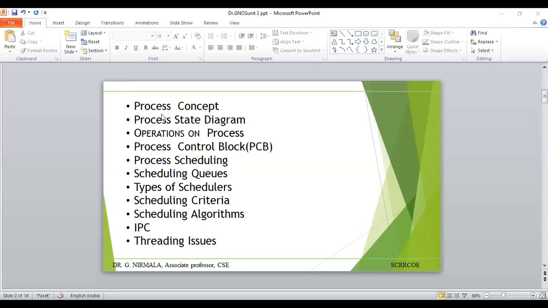The second unit deals with concepts like process concepts, process state diagram, operations on process, process control block, process scheduling, scheduling queues, types of schedulers, various scheduling criteria, scheduling algorithms, finally inter-process communication (IPC), and various threading issues. These are the topics covered in Unit 2. Let us discuss one by one in detail.